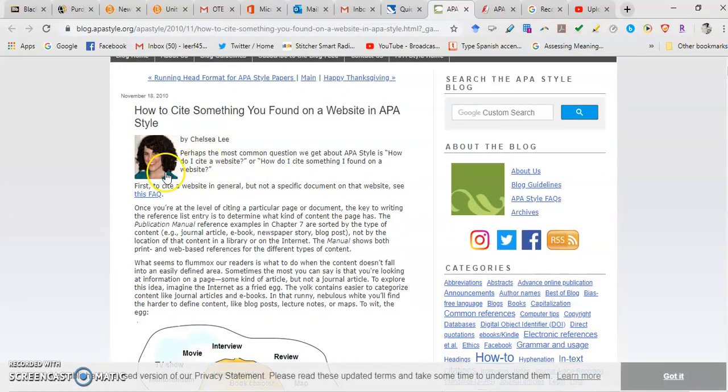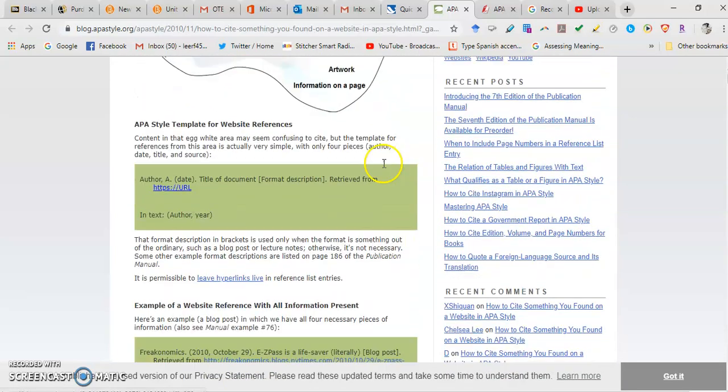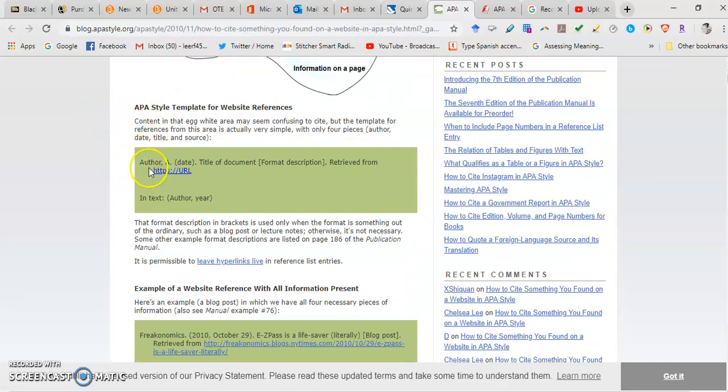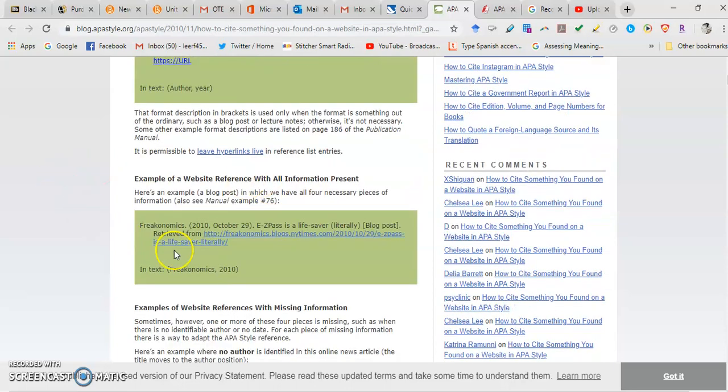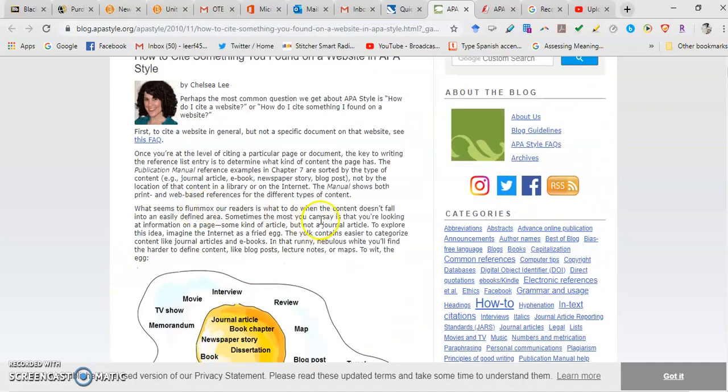There's about 6 authors to this website, and they're consistently adding more and more things. So for example, citing a website and referencing a website, they'll show you that is pretty much the same. You put the author, the date, the title, the format description, and then it would look like that. Okay, so you have that information.